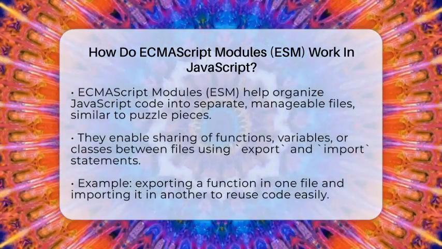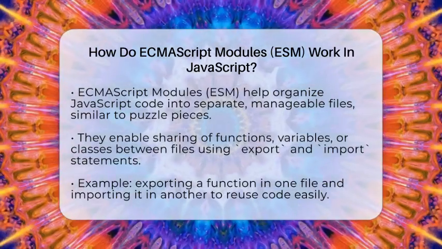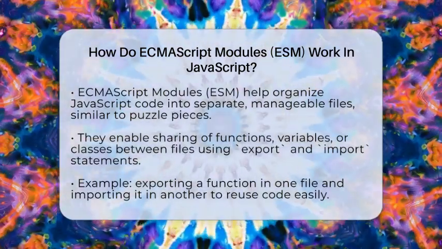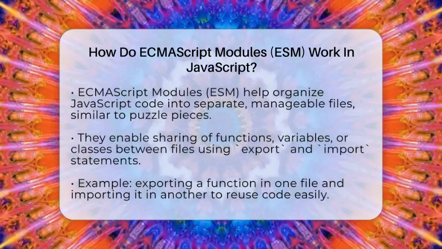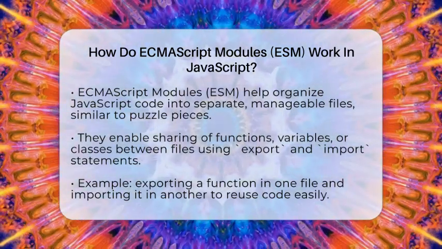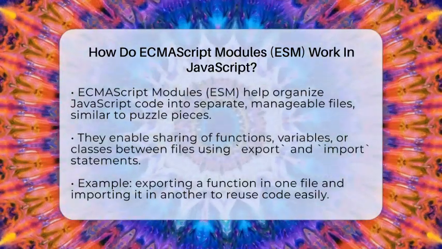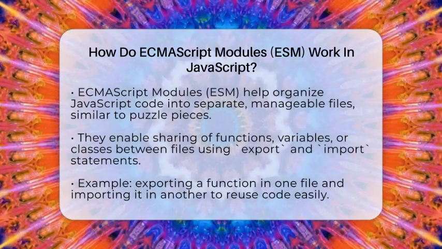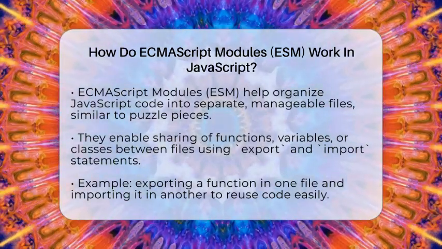When you write JavaScript using modules, each file can share specific functions, variables, or classes with others. This sharing is done through special commands called export and import. For example, if you have a file called mathutils.js, you can export a function like this. mathutils.js: export function add2(num), return num + 2.